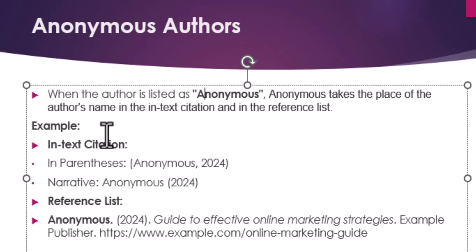So for instance, if your in-text citation is in parentheses, then you write the word anonymous, then comma, the year of the publication. If it is in a narrative format, when the in-text citation is in form of a narrative, you write anonymous, then you put the year in brackets. So you can see that the word anonymous is replacing the surname of the author.